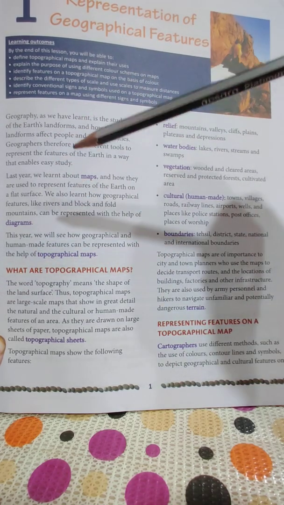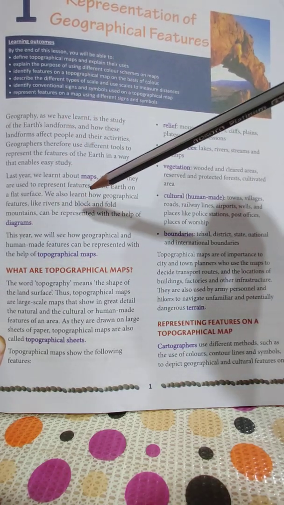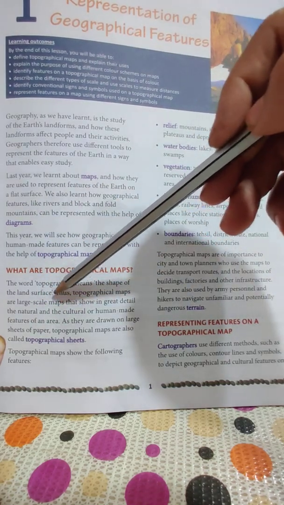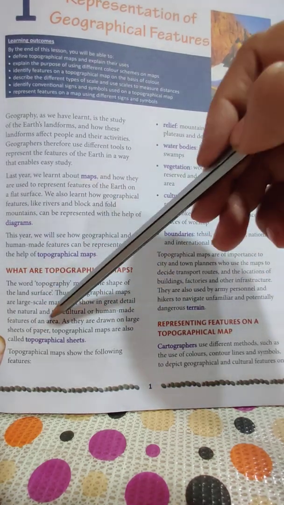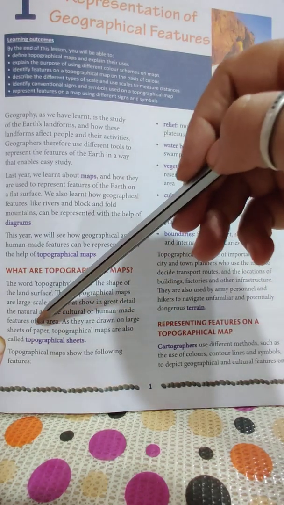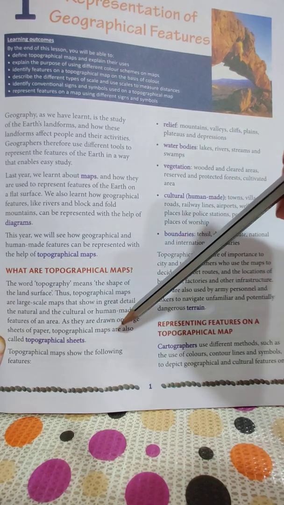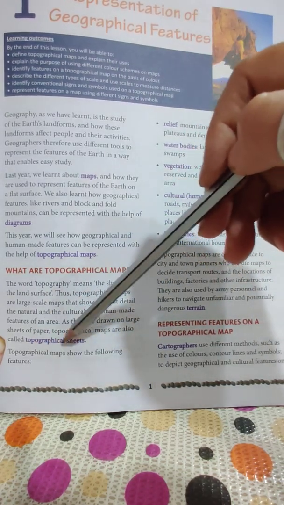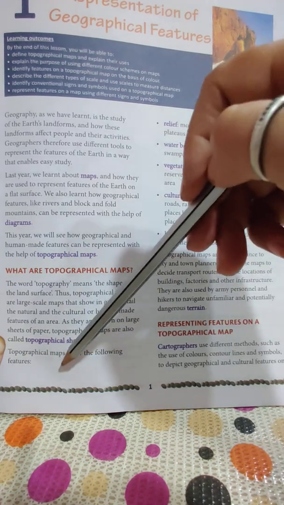Earlier you have seen only the natural features of the earth's surface. In topographical maps you will see natural as well as cultural or human made features of an area as they are drawn on large sheets of paper. Topographical maps are also called topographical sheets. Now topographical maps show the following features.